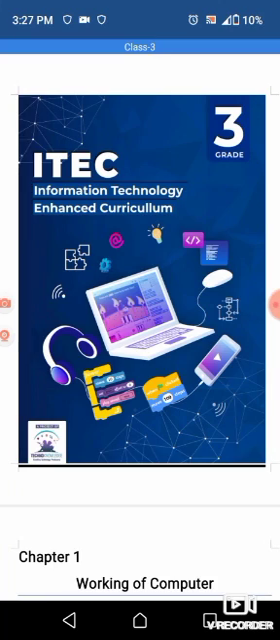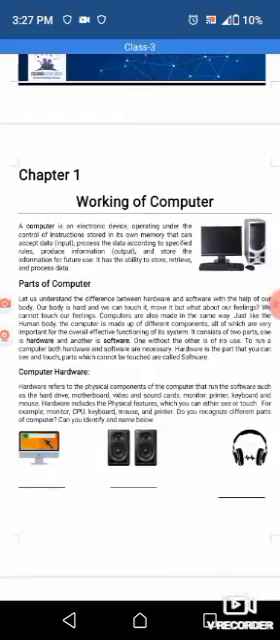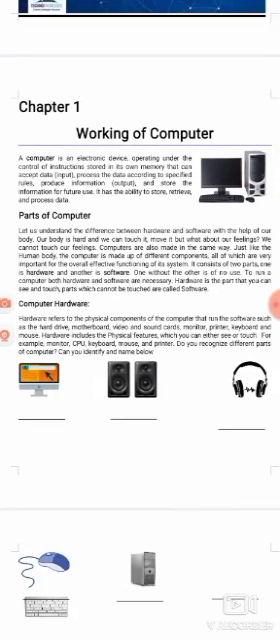So, move to the first lecture of computer. Chapter number 1, working of computer. As you know, a computer is an electronic device and it can perform many tasks to save our time.